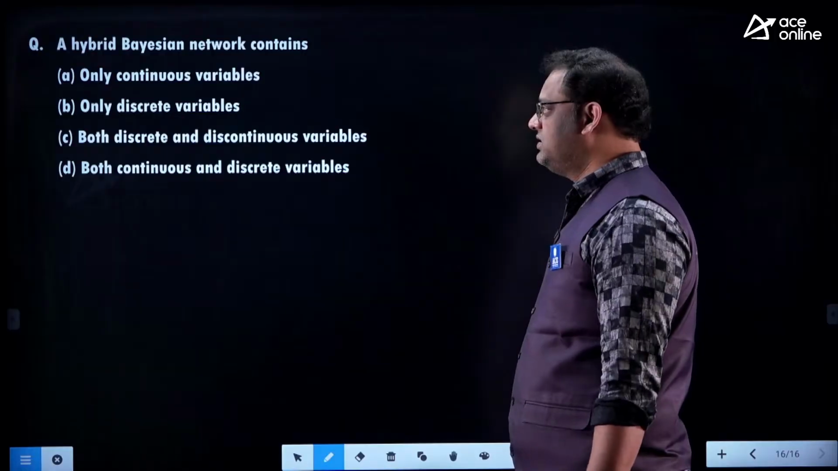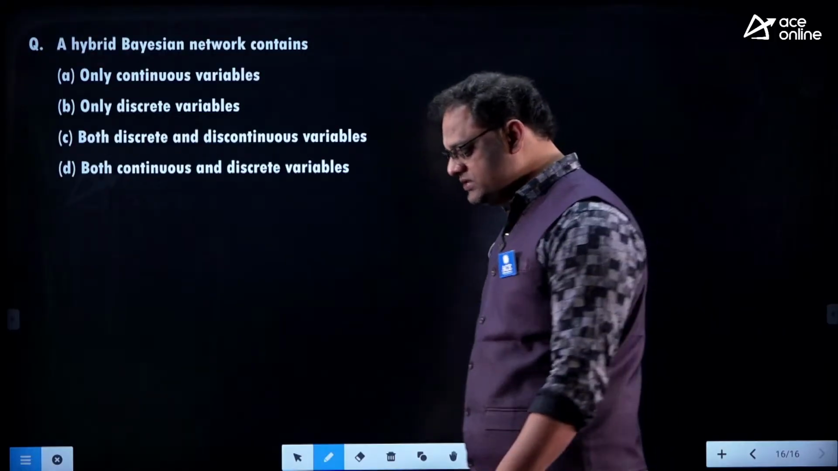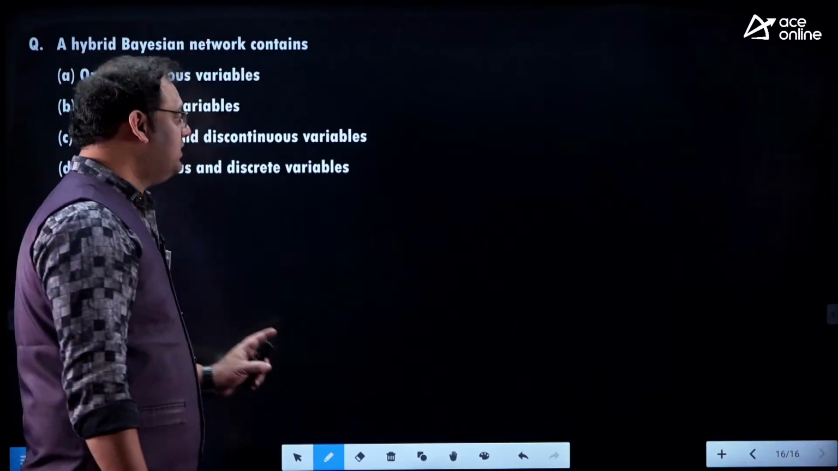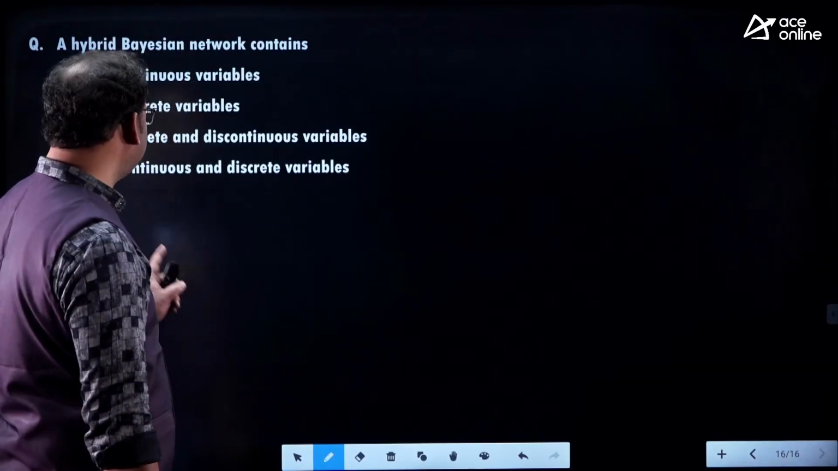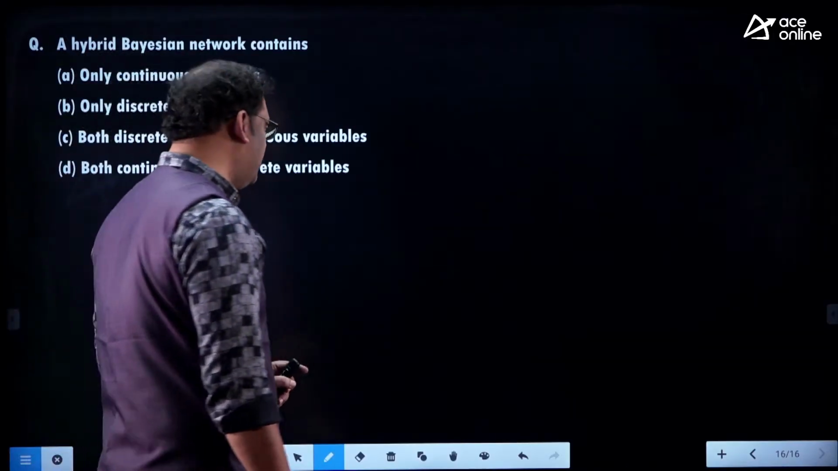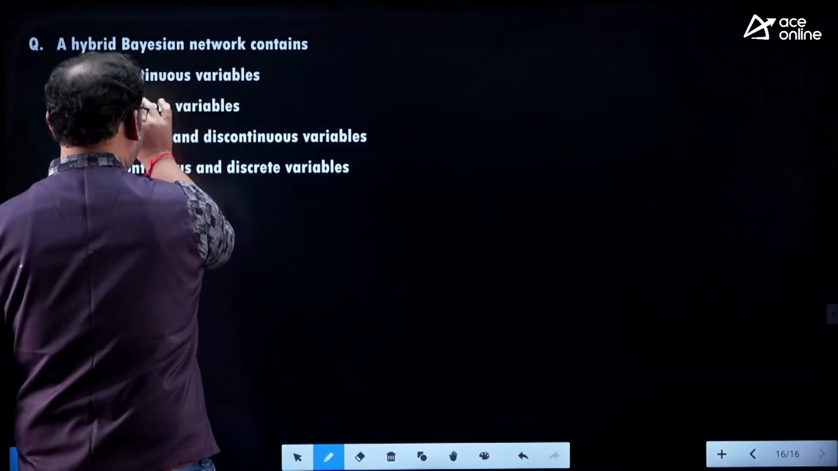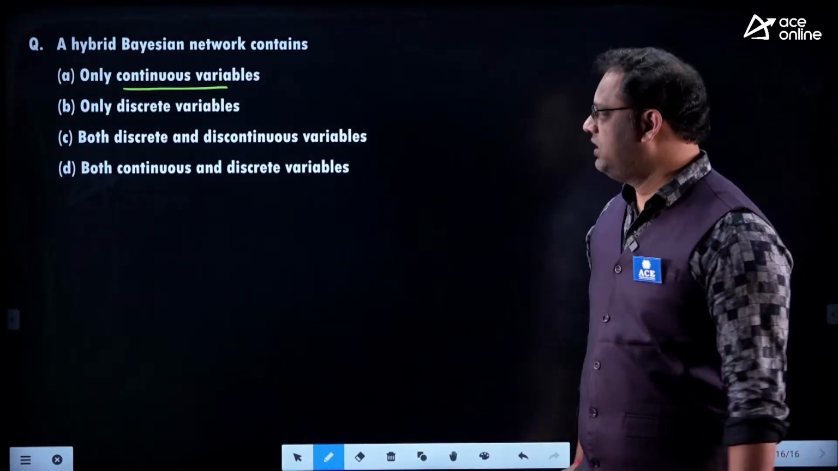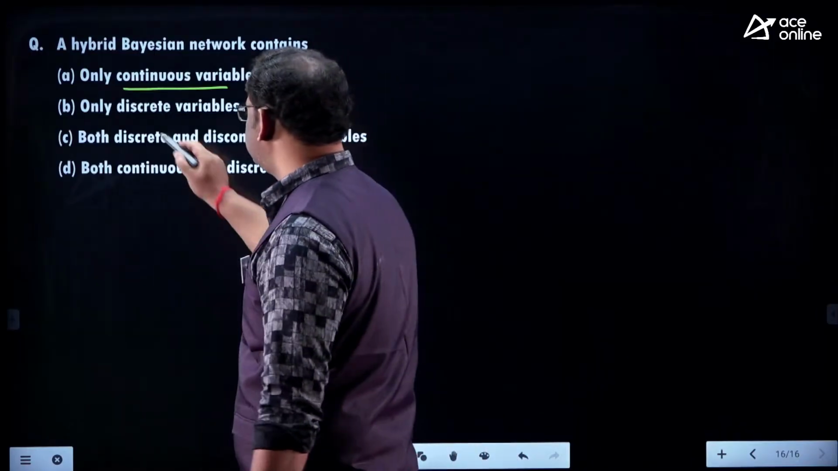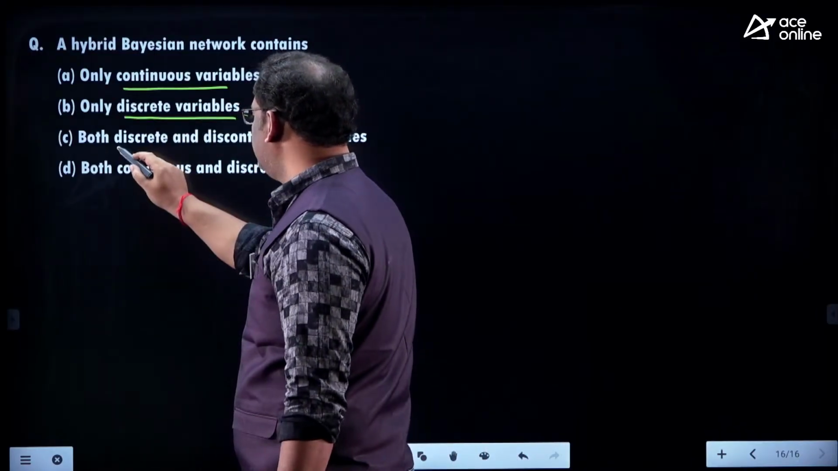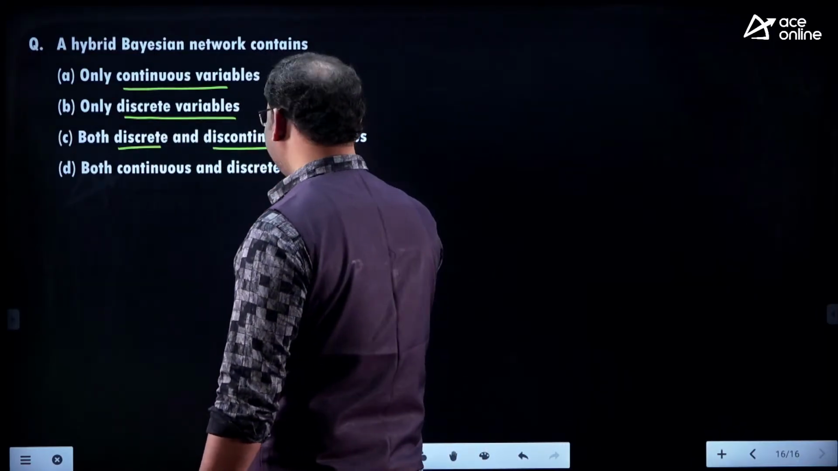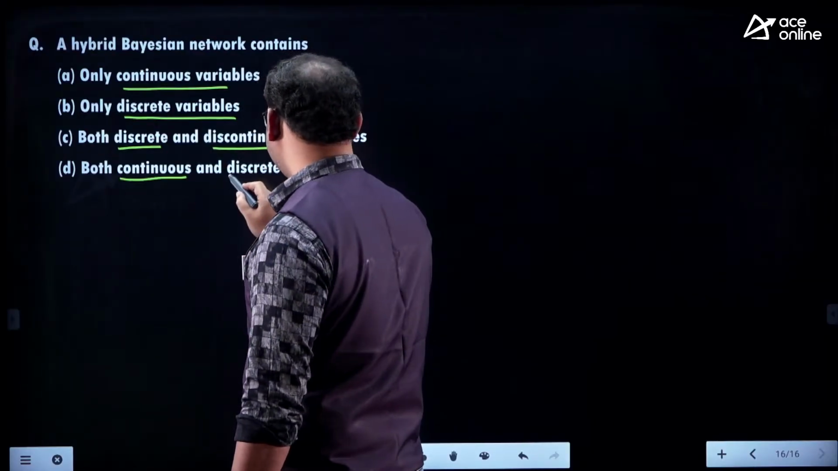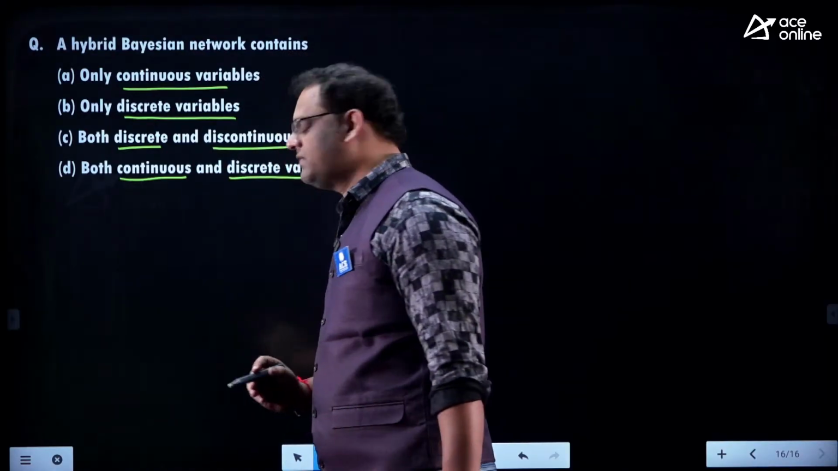My dear, see this Bayesian network question. There is another question from AI. So the hybrid Bayesian network contains what type of variables? It contains only continuous variables. It contains only discrete variables. It contains only discrete and discontinuous. How funny it is. Continuous and discrete variable.